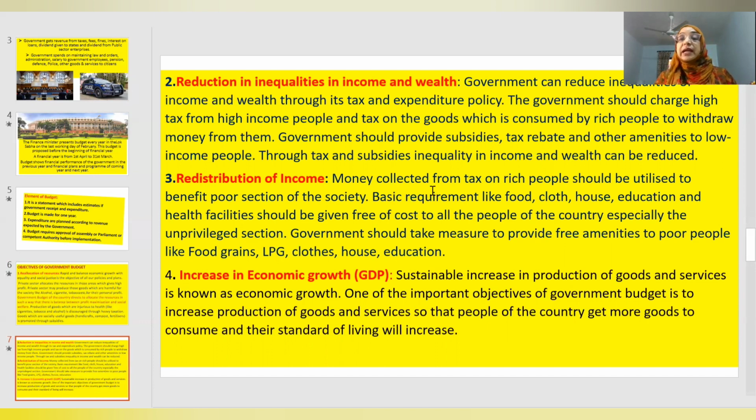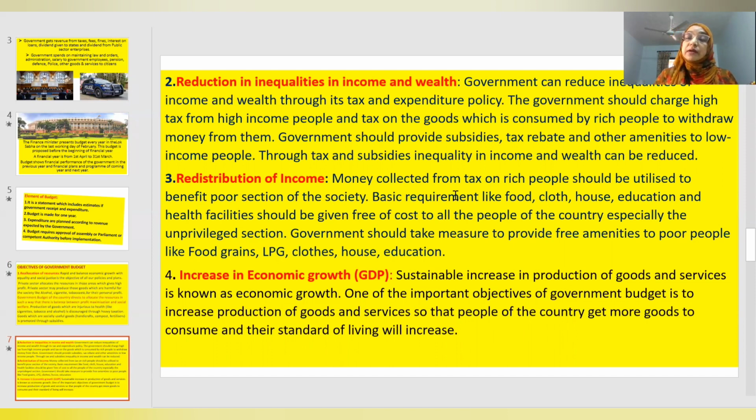The income which is collected from tax, which was imposed on rich people, should be utilized for the benefit of the poor section of the society. It should be used for providing them food, clothes, housing, education, health facility, and these should be given free of cost to the unprivileged section of the society.